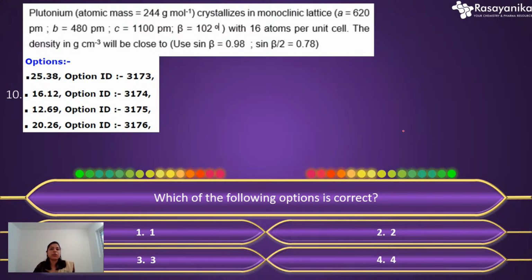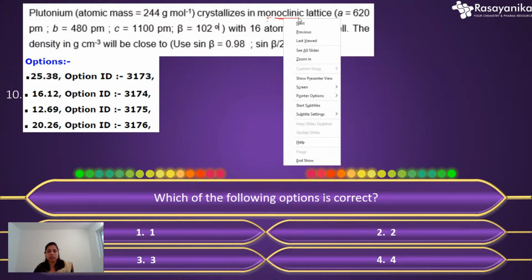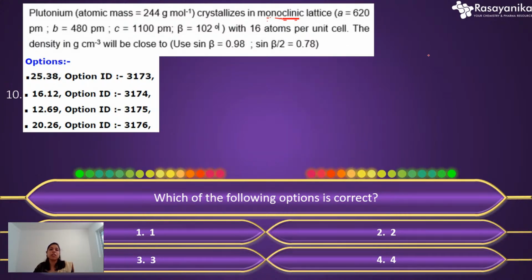This question is from your solid state chemistry. So basically the question was asked here. This time the solid state chemistry question is slightly difficult because here a monoclinic lattice is used, not a normal lattice like FCC, BCC or simple cubic lattice. The monoclinic lattice is used here.